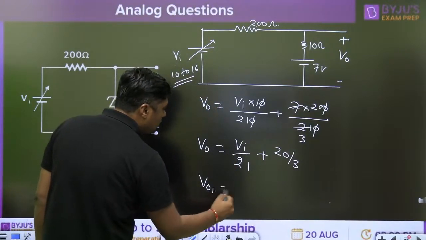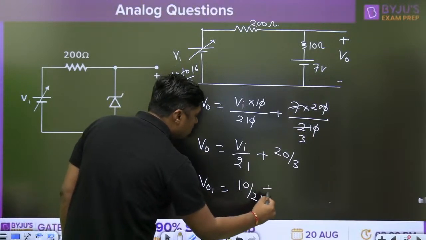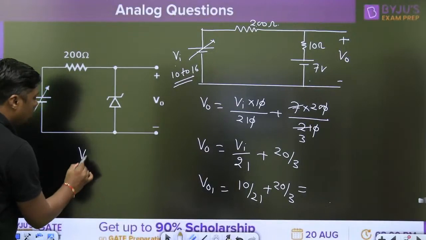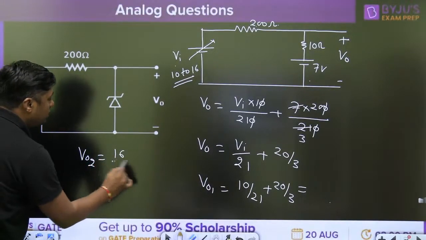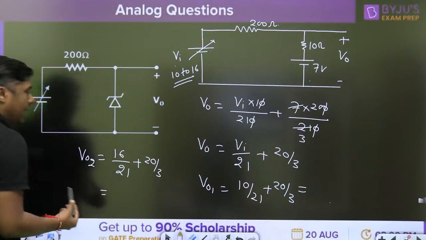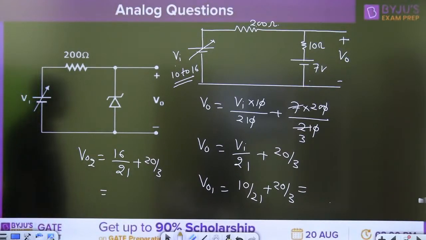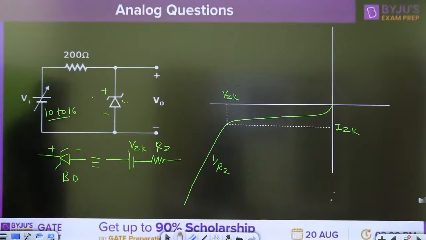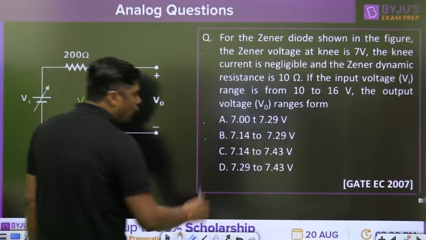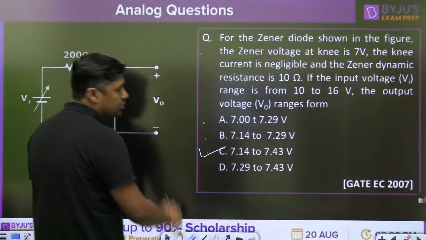Now put the two values of Vi. So what is the V0 one? 10 divided by 21 plus 20 by 3. And what is the second one, V0 2? 16 divided by 21 plus 20 by 3. And you will get the answer. What is the variation? This is the question on practical Zener diode. And the answer, I think, is 7.14 to 7.43.